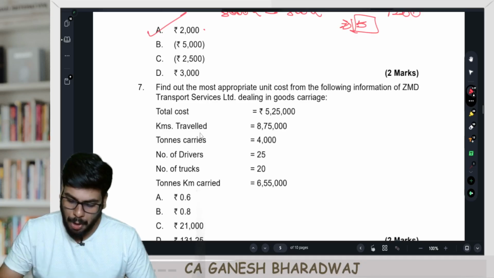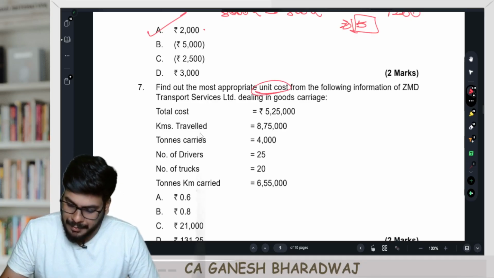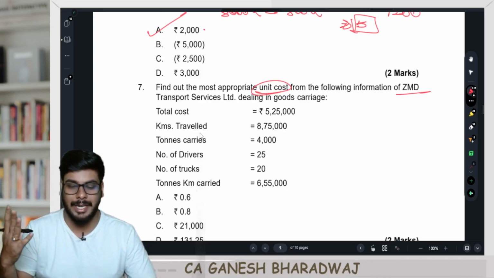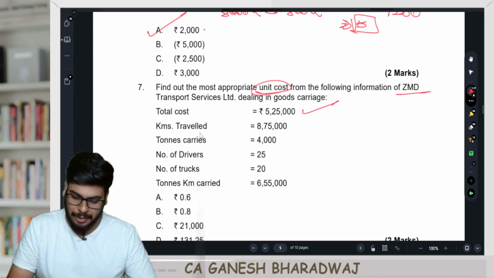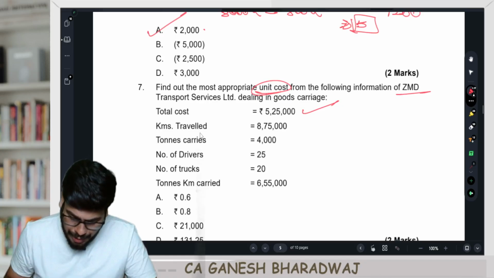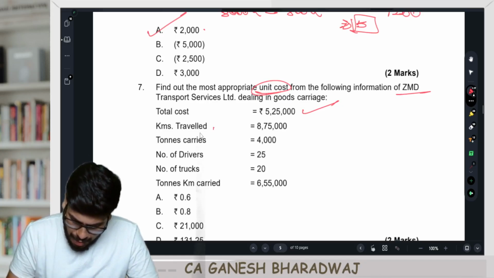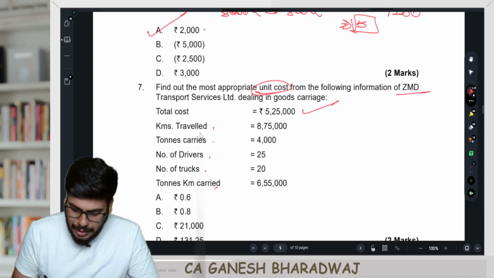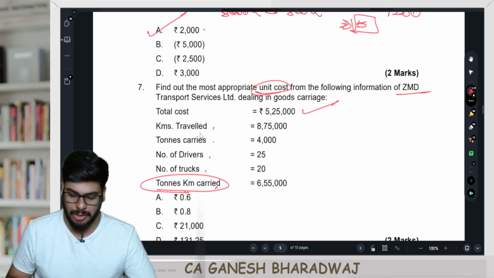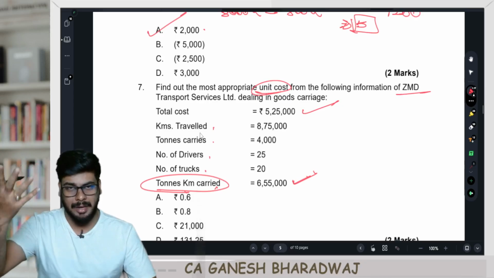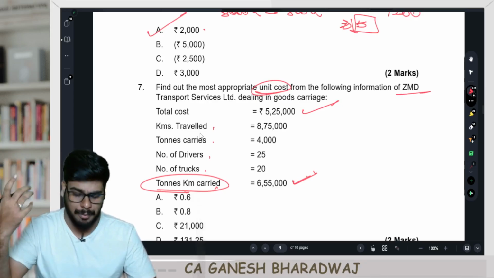Find out the most appropriate unit cost from the following information of ZMD Transportation Services Limited dealing in goods carriage. Total cost is 5,25,000. So what would be the appropriate service cost unit? Kilometers traveled, ton carries, number of drivers, number of trucks, ton kilometers, right? Composite cost object. So I would pick this. Anyone would pick this as the best, the composite service cost unit.